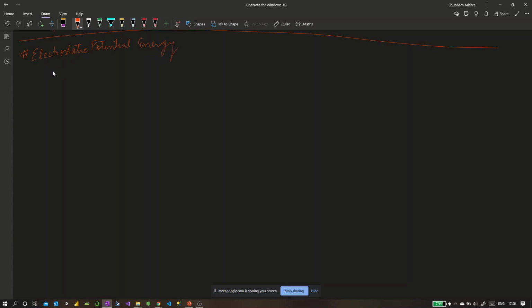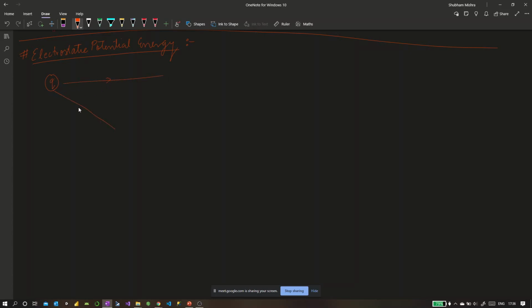The electric potential or electrostatic potential energy. We'll define this first, and then we'll go to what is potential. You already know what an electrostatic force is. When a charge q, let's say charge small q, is placed, it will have an electric field around it.